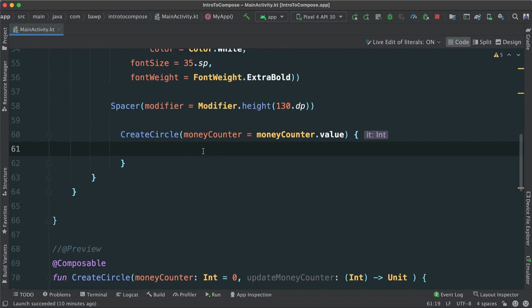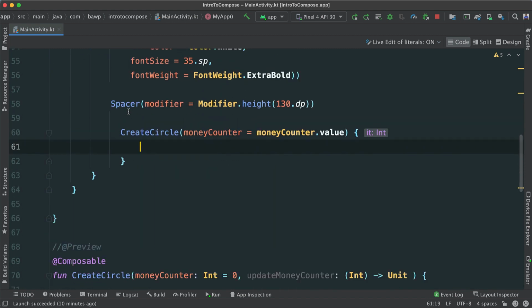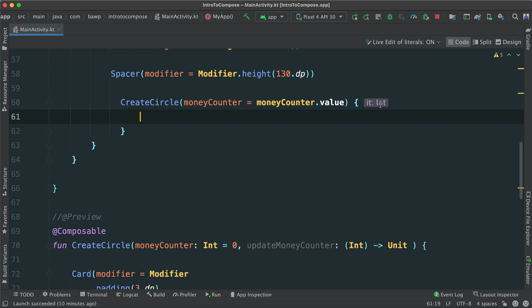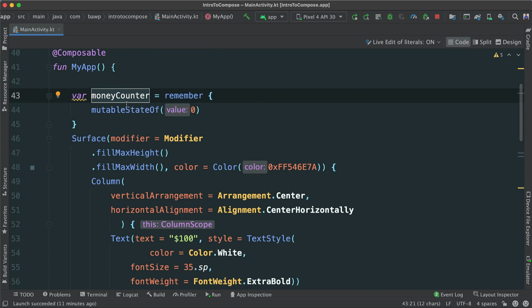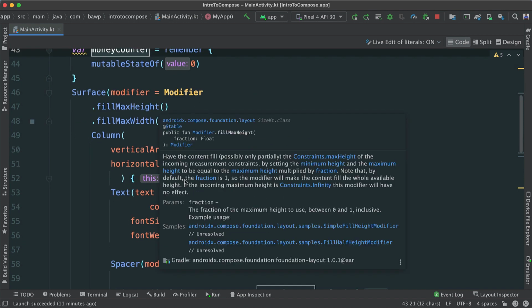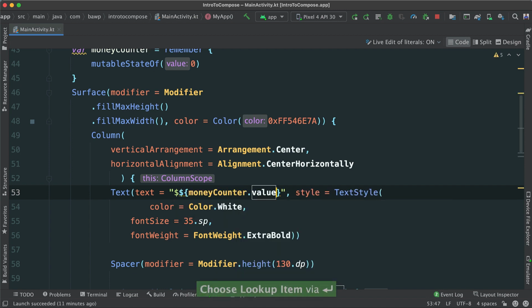So here then, what I need to do is, of course, update this money counter variable, which is a mutable state, right? Each time we click, we are going to receive that value. So here I'm going to say money counter dot value is going to be equal to the int we are getting plus 1, like this. And now, because we understand that this money counter is going to be updated as a mutable state, so it listens to state, I can change this to something like money counter.value, like this, and see what happens. Let's go ahead and run.